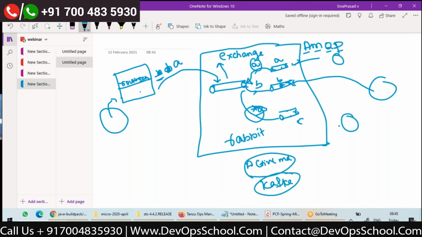Whether I want to send my messages to Kafka or RabbitMQ or anything, my code should remain the same. Only the configuration may change. So I want to write my code in such a way that I should be able to send and receive messages from any of these servers like RabbitMQ or ActiveMQ or Kafka without changing my code. This is my requirement. How to achieve it, right?